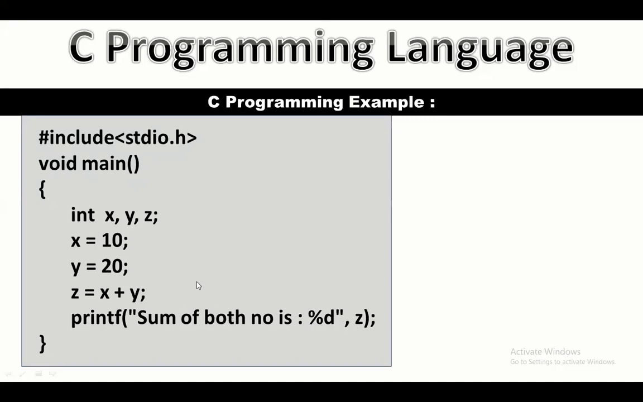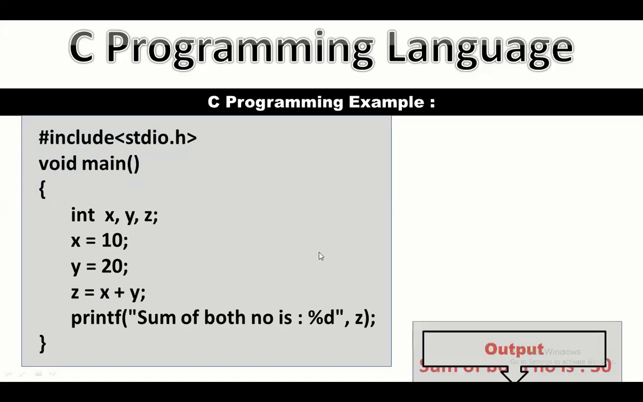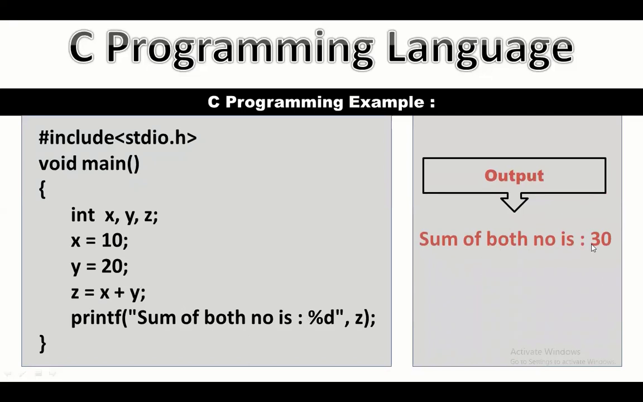So when we run this program in a compiler, it will give a result like: sum of both number is 30.